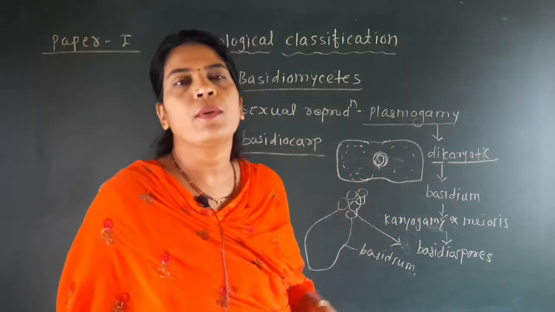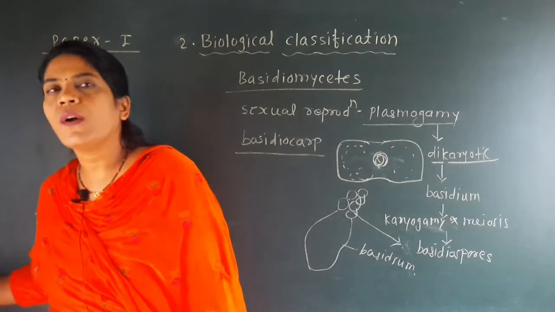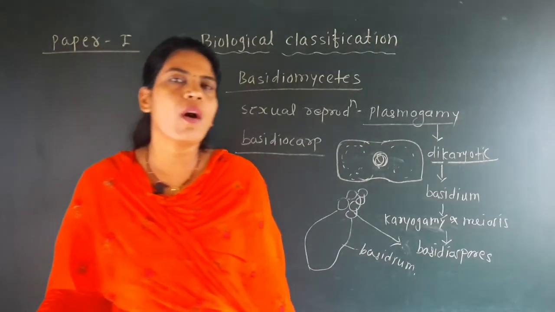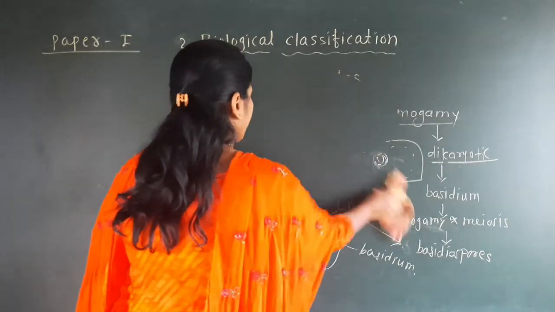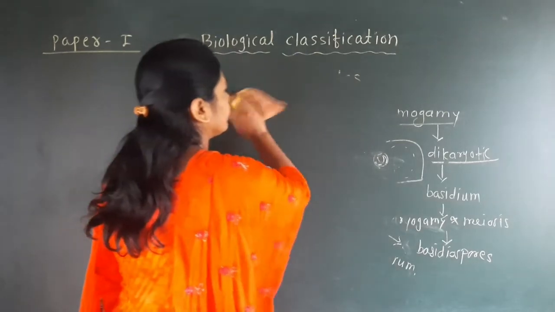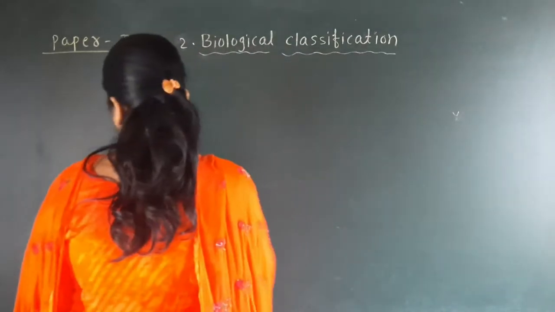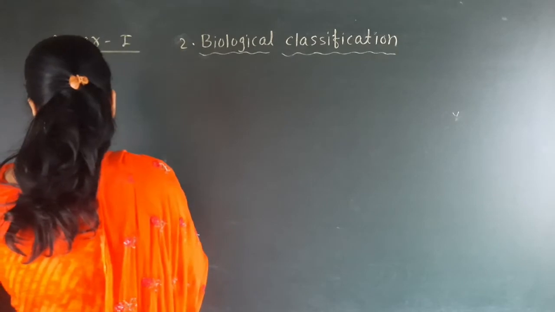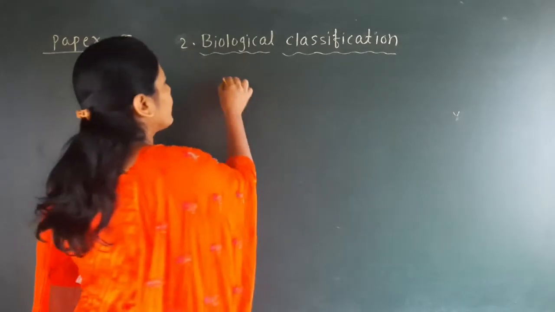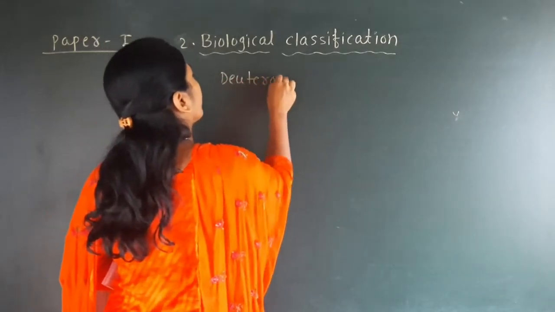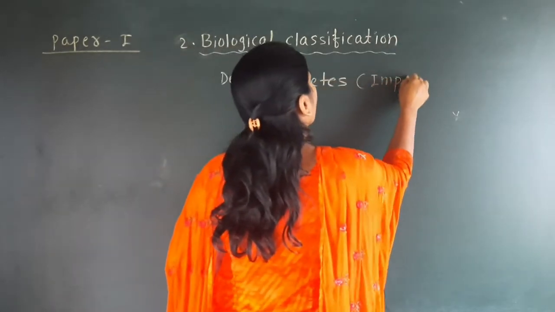It is not a well-developed group, because not all the characteristics of fungi are found in this group, but even though it is called a group of fungi, and that group is called Deuteromycetes, also called imperfect fungi.